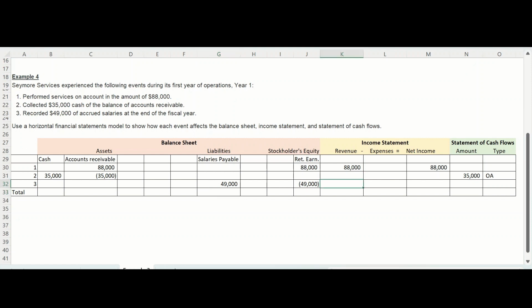Now, does this $49,000 show on the income statement? It does. It is an expense. So our expenses are increased by $49,000, and expenses have a negative impact on income. And lastly, on the statement of cash flows, was there cash in or cash out? There was not, so there is no effect on the statement of cash flows.